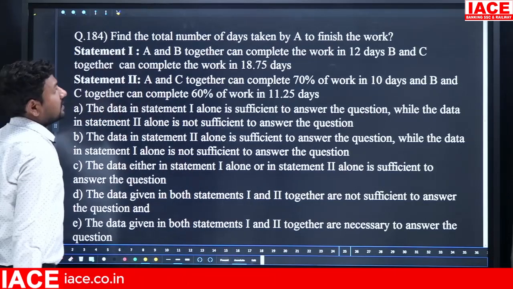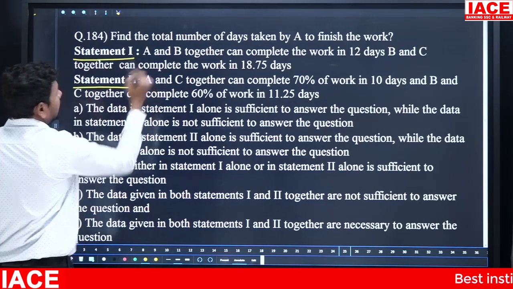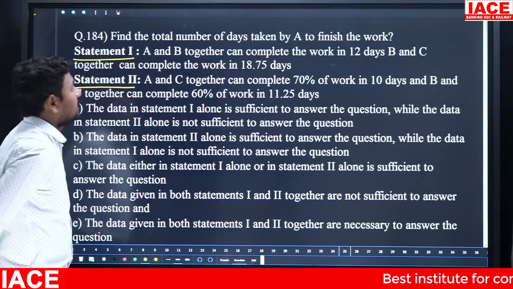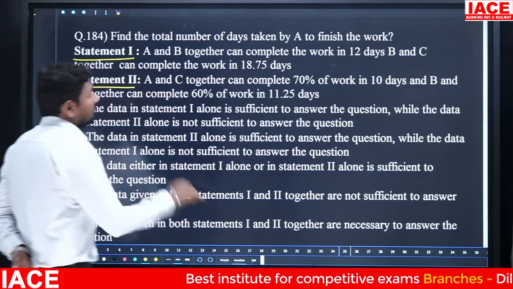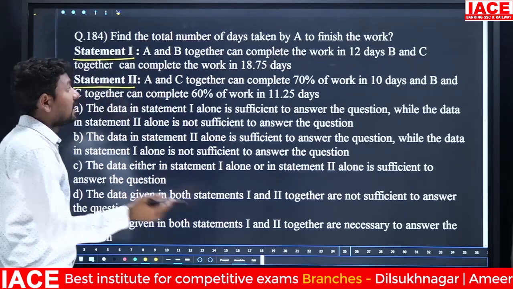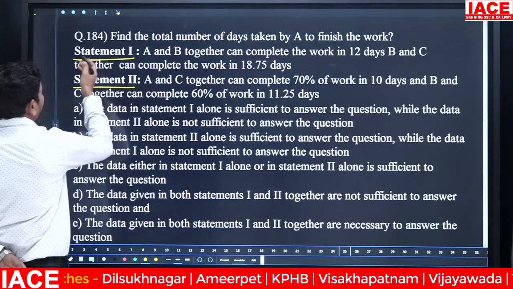Next, find the total number of days taken by A to finish the work. Statement 1 and statement 2. A and B together can complete a work in 12 days. B and C together can complete a work in 18.7 days. Then we require A and C also. A and C relation is not mentioned. Then statement 1 alone is not correct.